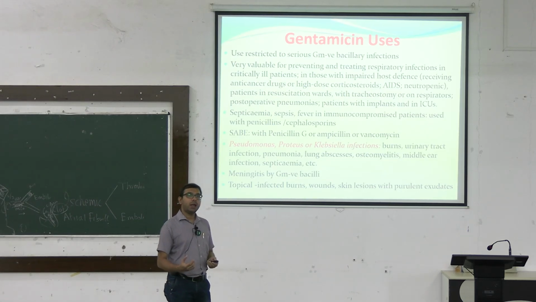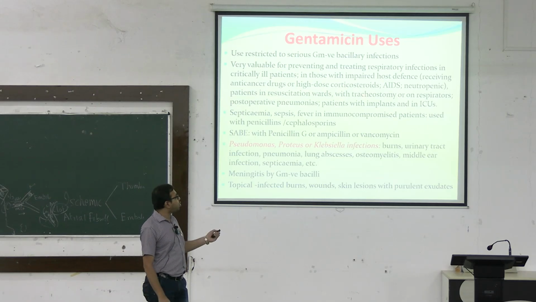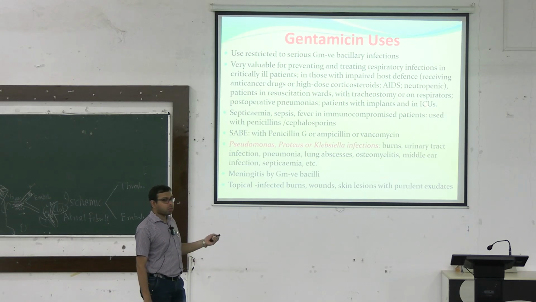If there is neutropenia, there will be less host resistance to the normal attack from other pathogens. So patients in resuscitation wards with tracheostomy or respirators or ventilators, post-operative pneumonia, patients with implants, and in ICUs.